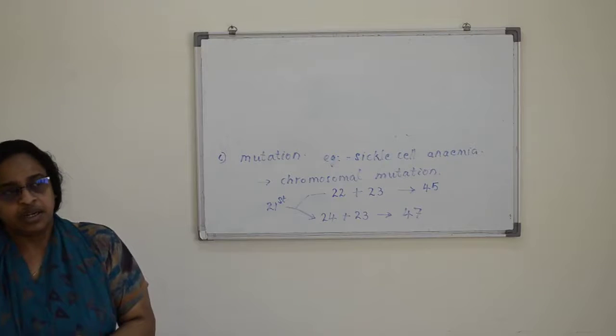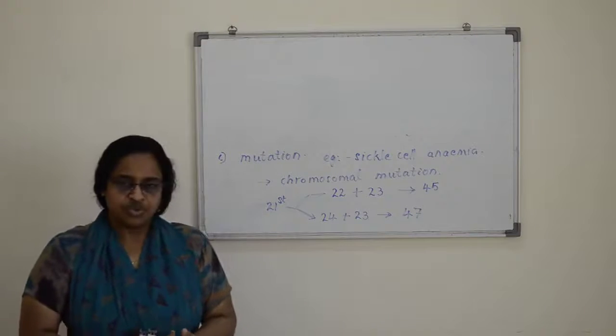So we are always exposed to radiations. Radiations are one cause of mutation.